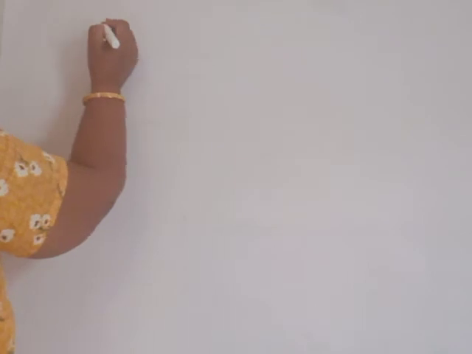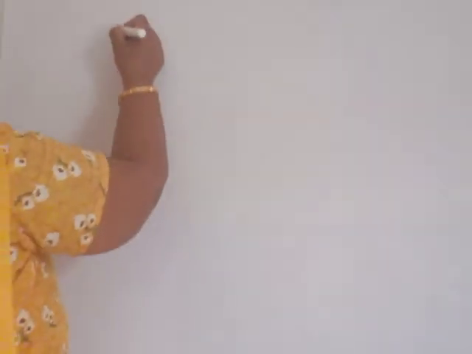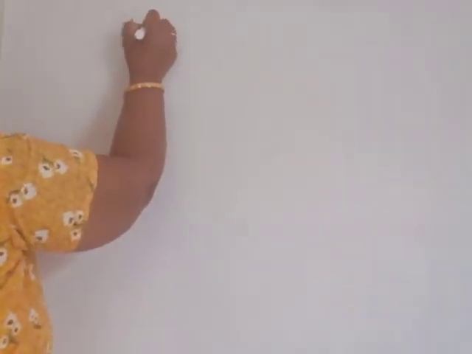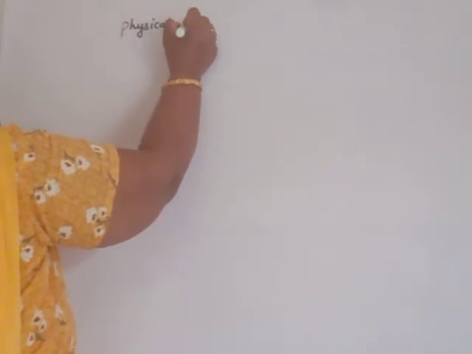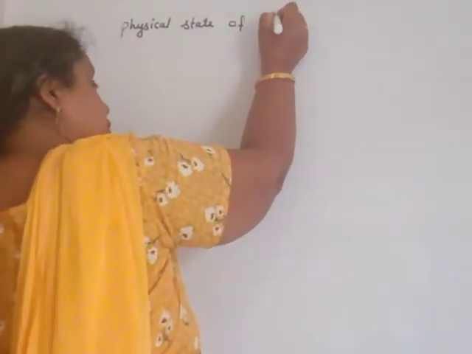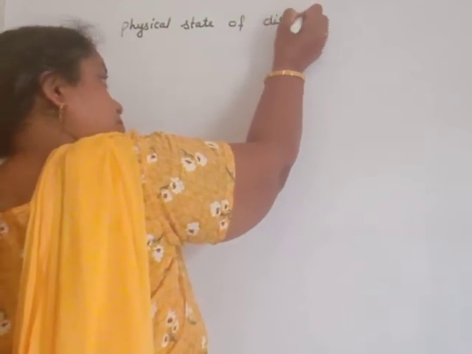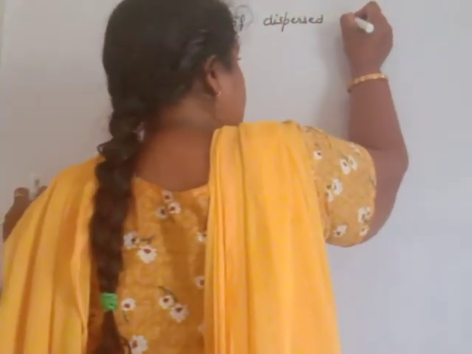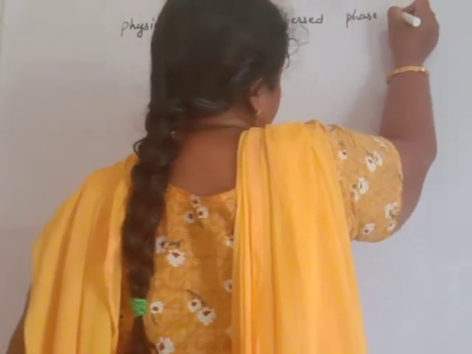Now, classification of colloidal sols. Colloidal sols are classified on the basis of physical state of the dispersed phase and the dispersion medium.